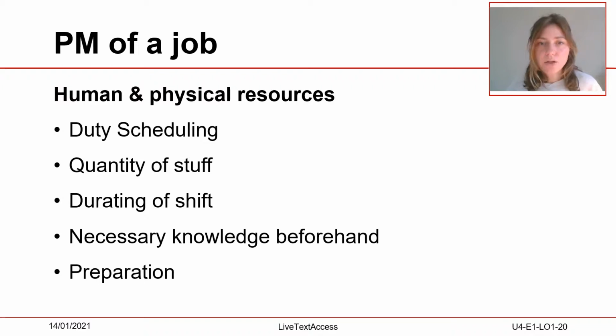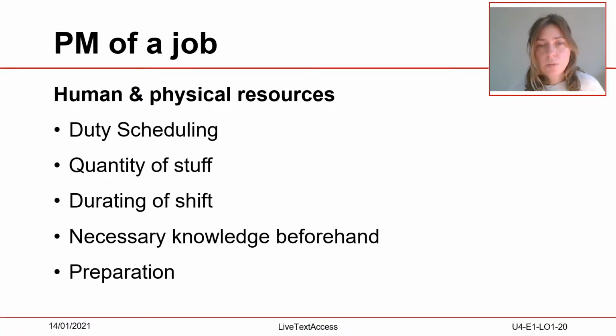Now more about the human and physical resources, which are very important for the duty scheduling. You need to consider how many speech-to-text interpreters are necessary for a job and how long the shift will be. Maximum working hours, decreasing concentration, and big breaks must be scheduled.